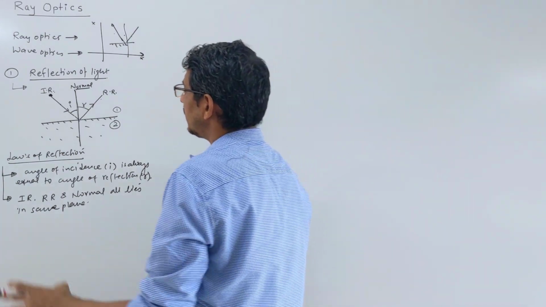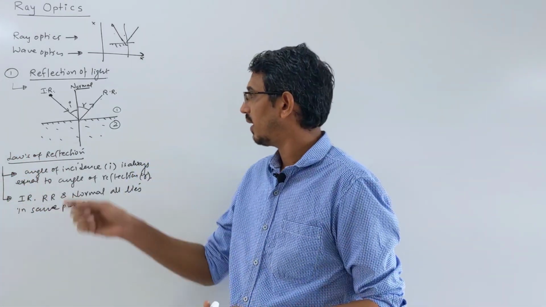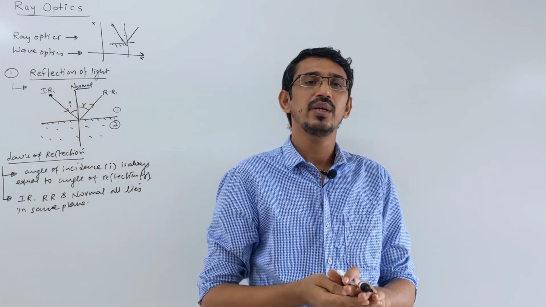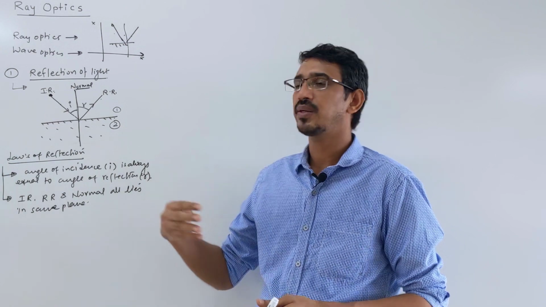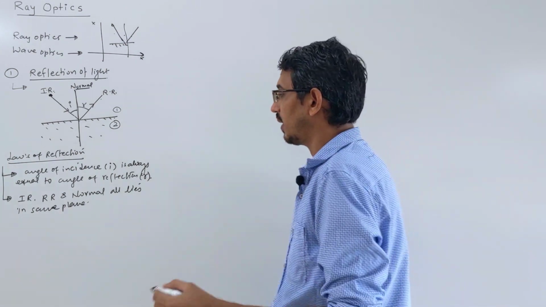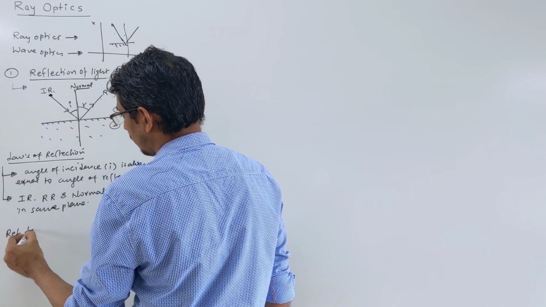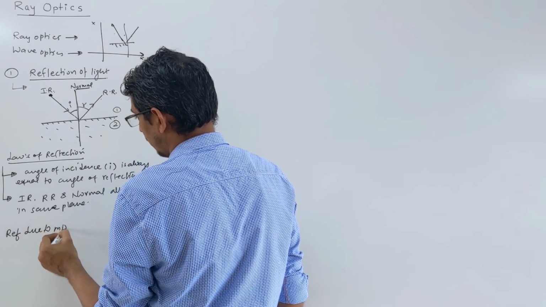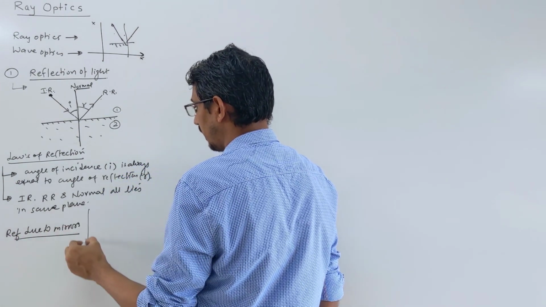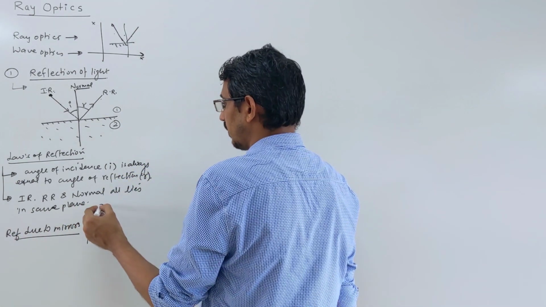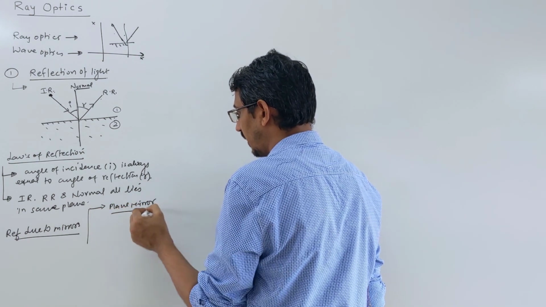So I said reflection: with any two media, when light is incident at the boundary of the two media, it will cause reflection. But in our syllabus we generally learn reflection due to mirrors. And we know we have two types of mirror. In this lecture we are learning about the plane mirror.